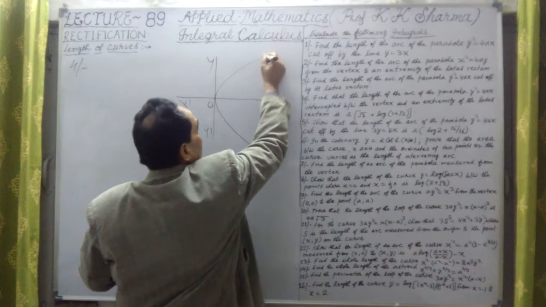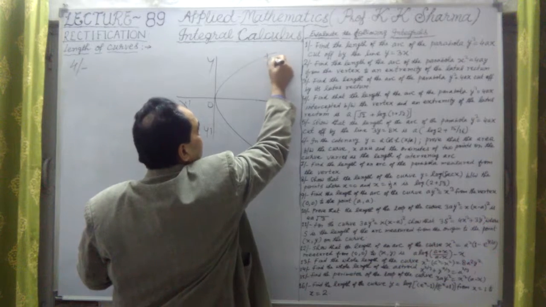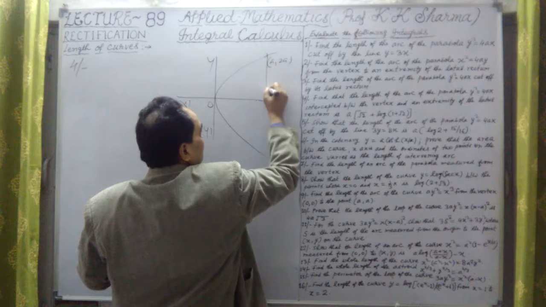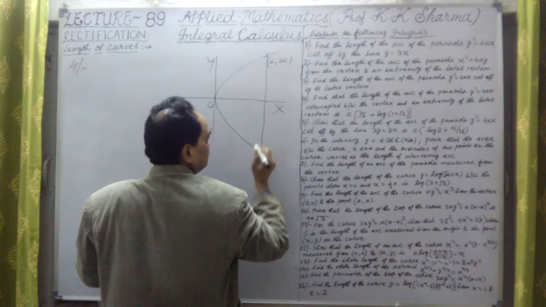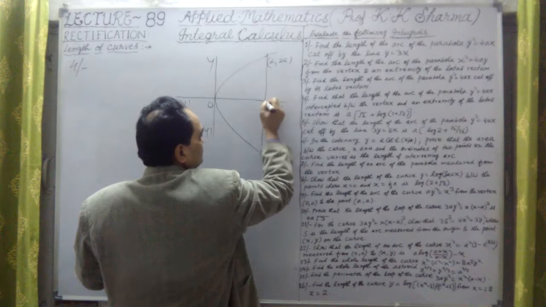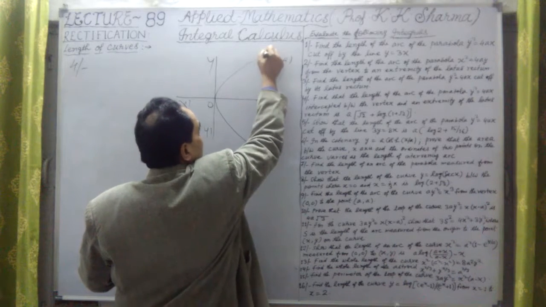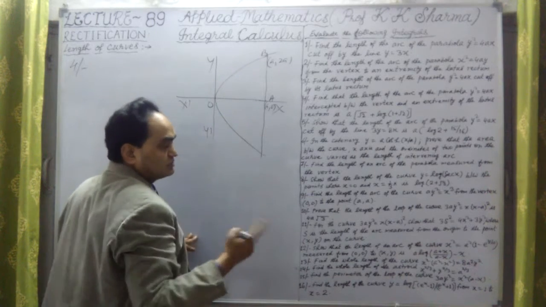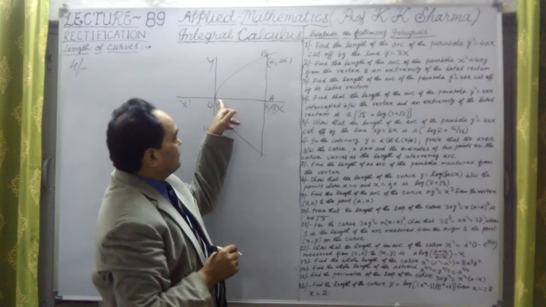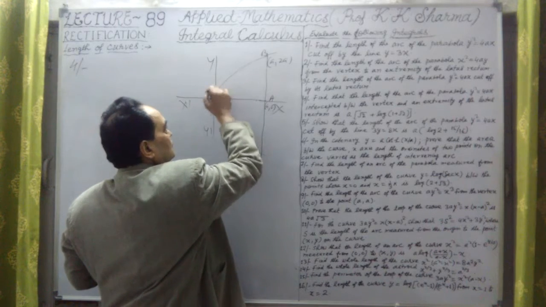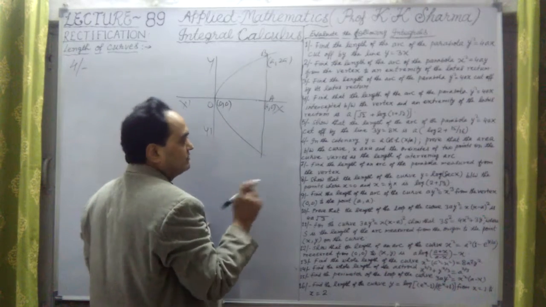So here, let me take the latus rectum as a and 2a. This is one of the extremities of the latus rectum. Here x equal to a, the point a, 0. This is point B here. This only we have to find out: OB, the length from the vertex to one of its extremities. From O to B, the length we have to calculate.